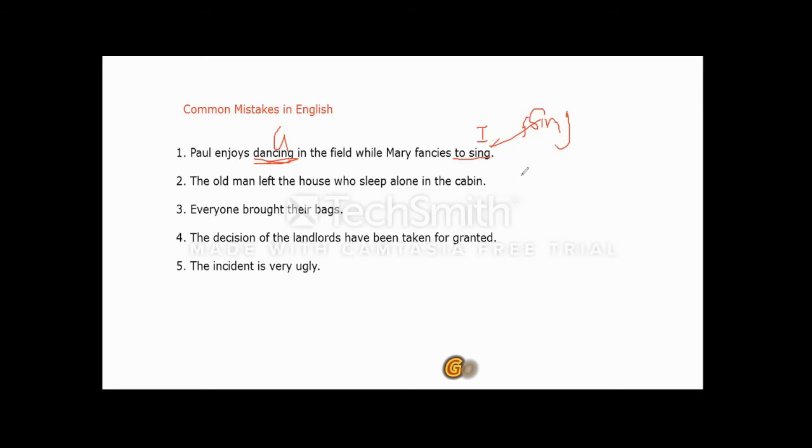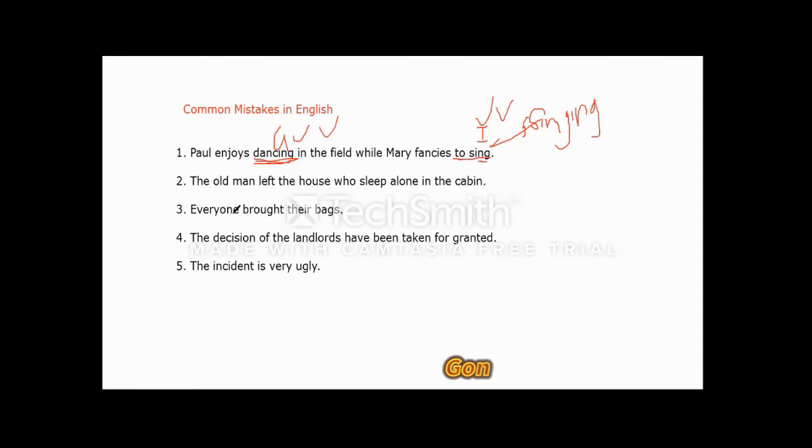So the rule is once I use a gerund here, I end up with a gerund. If I have an infinitive, I end up with an infinitive. So how do I know an infinitive? An infinitive must be preceded by the preposition to, then I have a verb afterwards. But since I started off with a gerund here, I should end up with a gerund. And singing comes into place as my answer here.